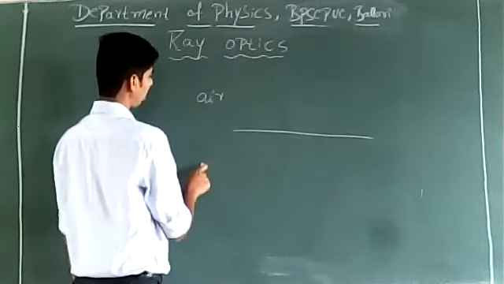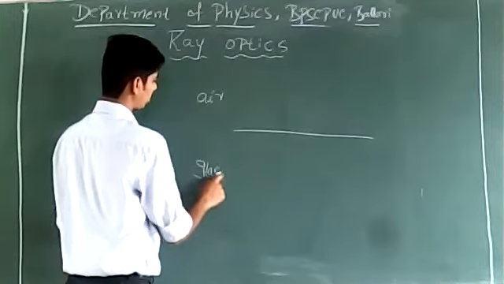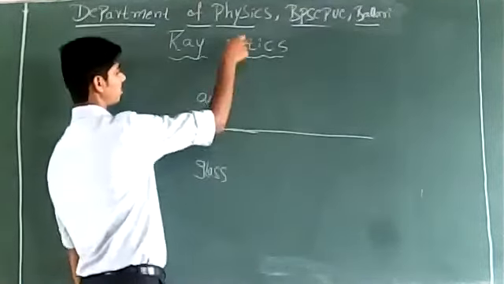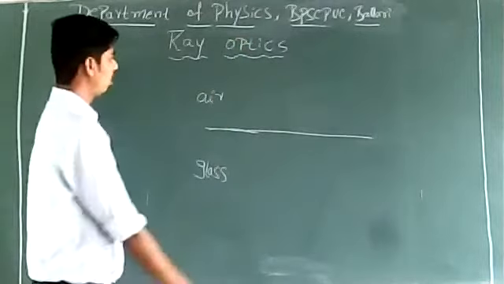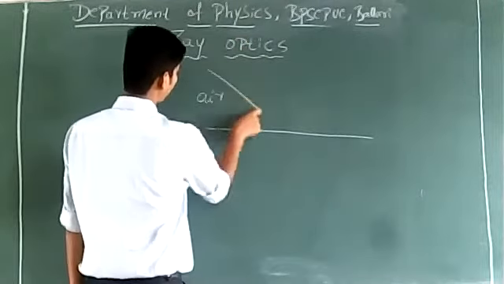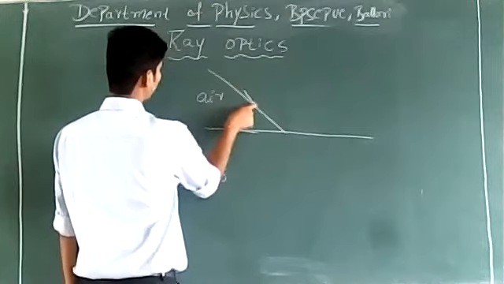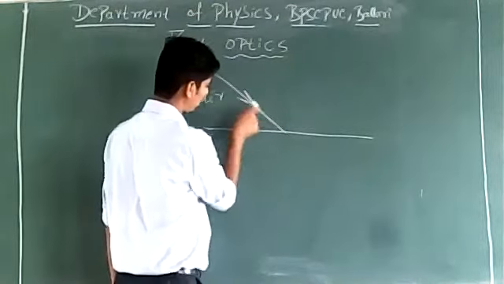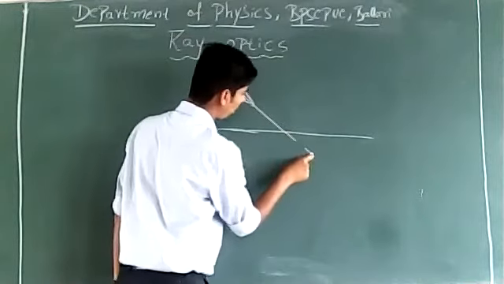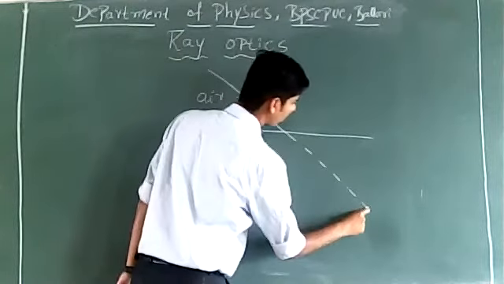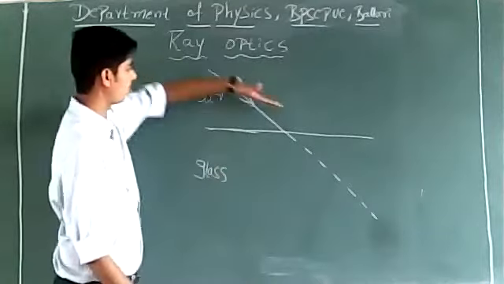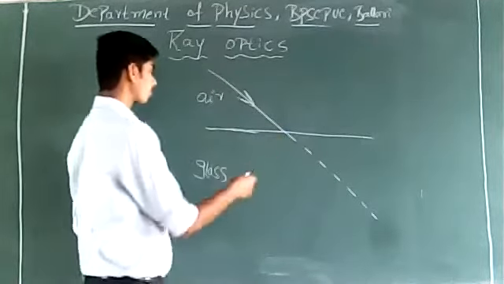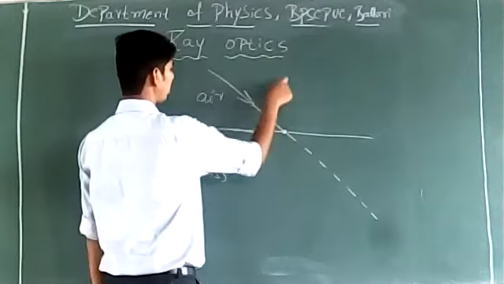Suppose this is A and this is glass. The medium below this line is glass and the medium above this line is air. When a ray of light travels from air to glass, according to rectilinear propagation, we expect this ray of light to travel along a straight line this way. But what happens is totally different.